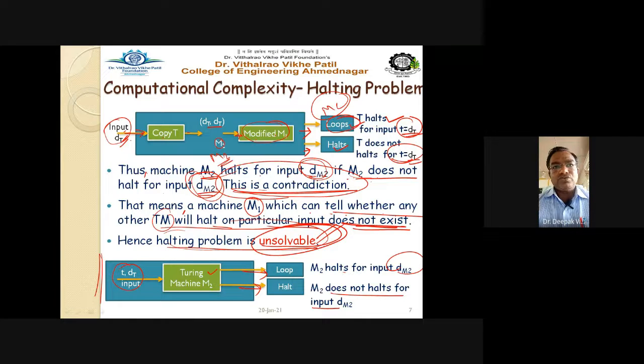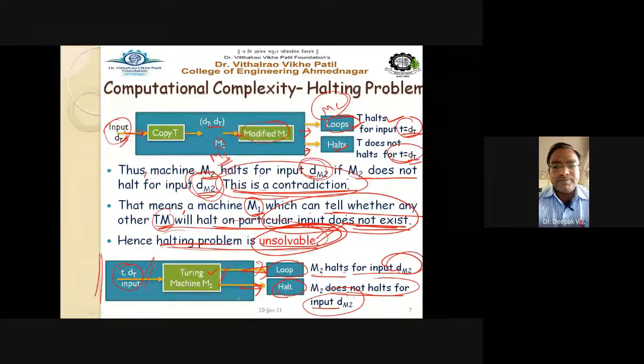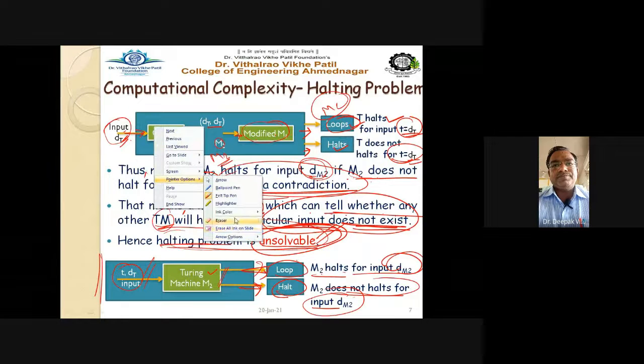If it is a contradiction, we can say that a machine M1 which can tell whether any other Turing machine will halt on a particular input does not exist. Such a Turing machine does not exist. Hence we can conclude that the halting problem of the Turing machine is unsolvable. And finally we can draw the figure. TDT is the input format to Turing machine M2, which enters the loop, and it also produces halt. So when M2 halts for input dm2 it enters the loop, and it will be in a halting state when it does not halt for the input dm2. So that's all for the halting problem of the Turing machine.